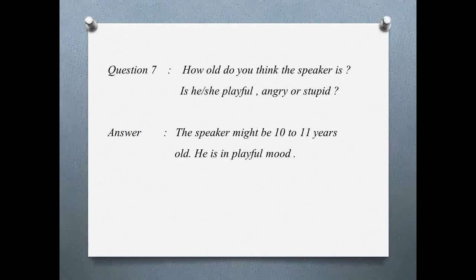Seventh one, children. How old do you think the speaker is? Is he or she playful, angry, or stupid? Answer. The speaker might be 10 to 11 years old. He is in playful mood.